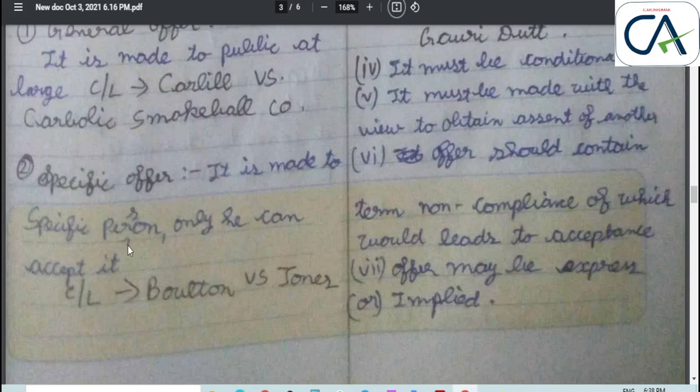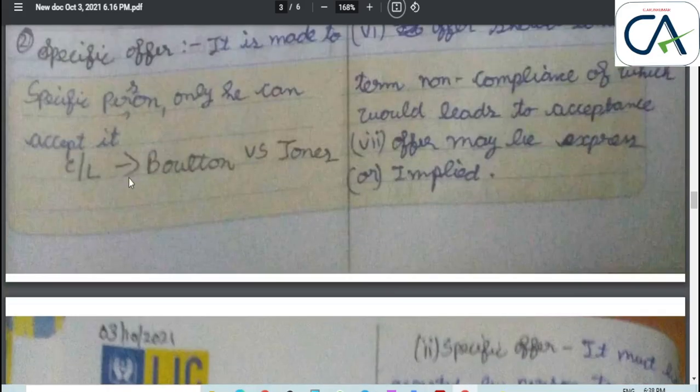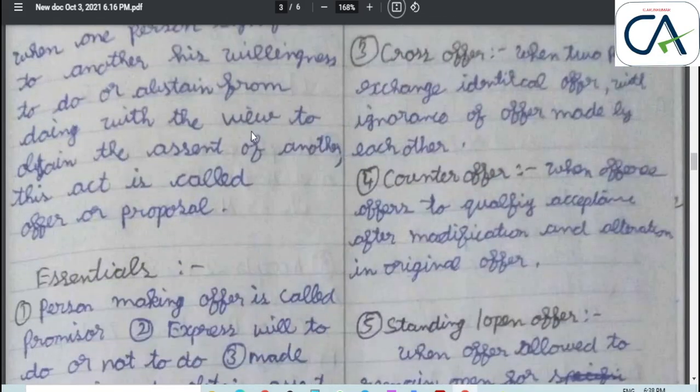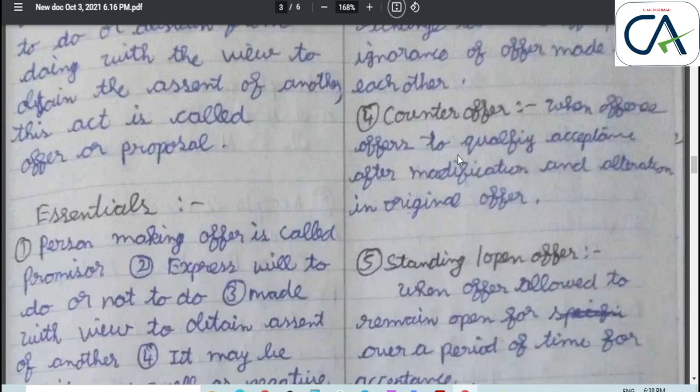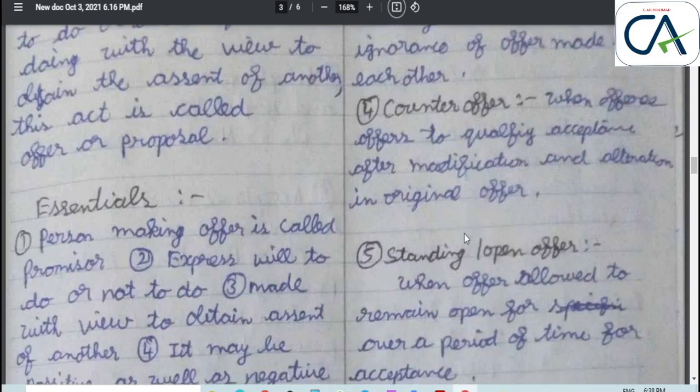Next, specific offer. It is made to a specific person, and only he can accept it. Case law is Boulton versus Jones. Next, cross offer. When two or more persons exchange identical offers in ignorance of each other, it is called a cross offer. Counter offer means when the offeree qualifies acceptance with modifications and alterations of the original offer.